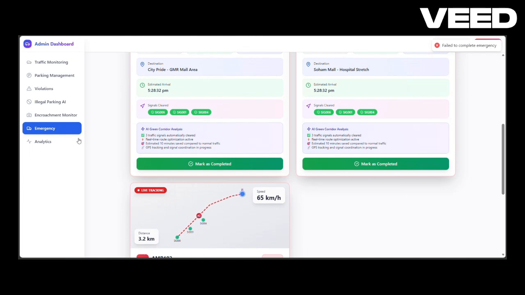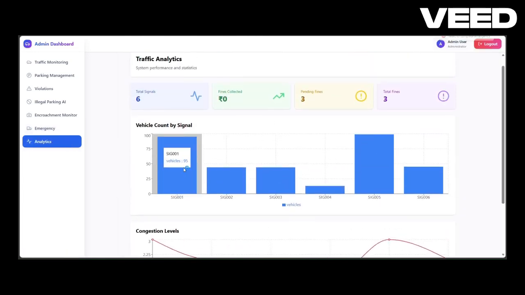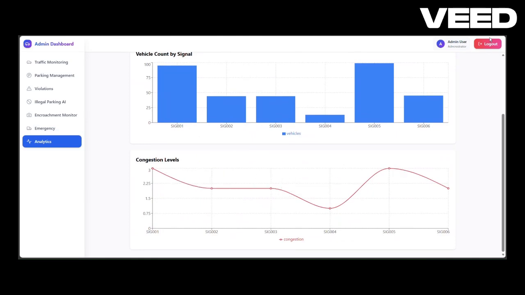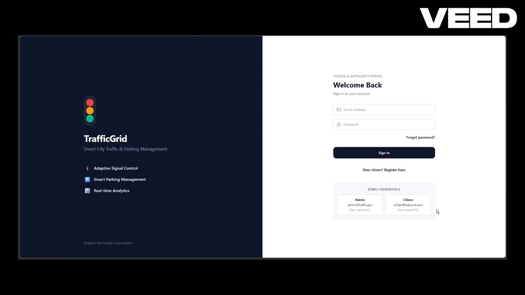Next is a complete analytics dashboard, where all the traffic density analysis can be easily monitored and configured. Now let's come on to the citizens portal. Once you enter your login credentials, you enter the booking parking system, where you have different zones.